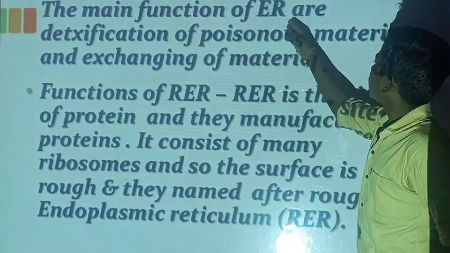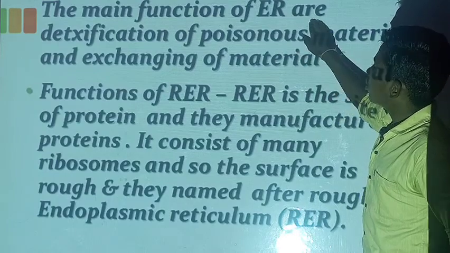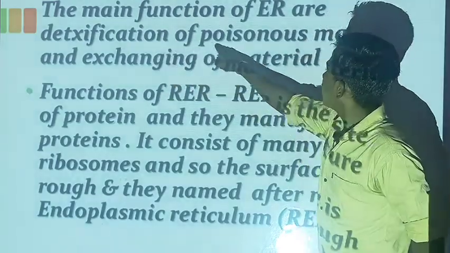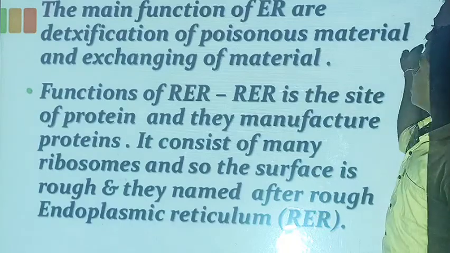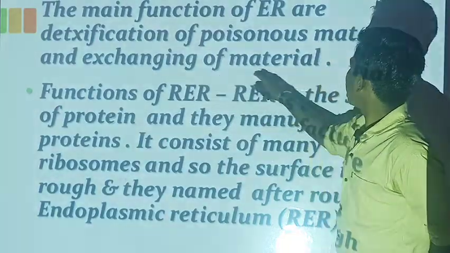The main functions of endoplasmic reticulum are detoxification of poisonous material and exchanging of material.